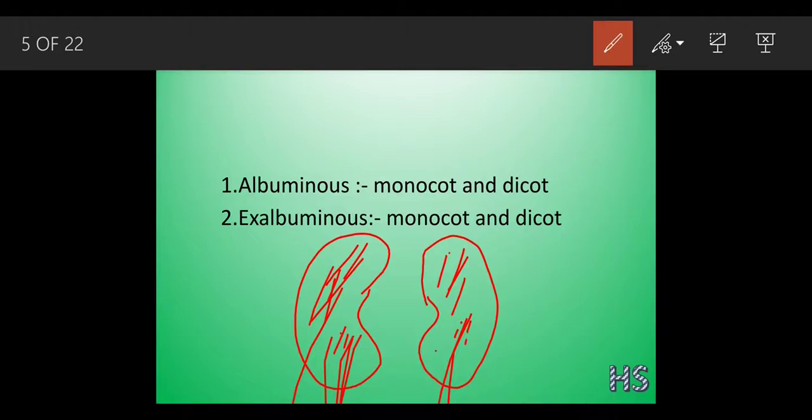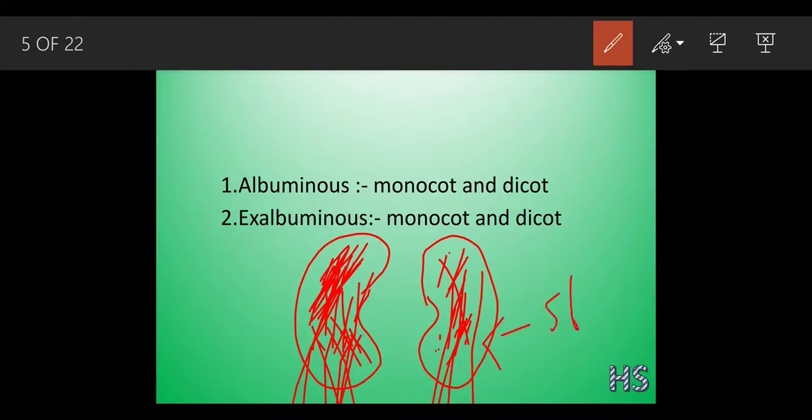Exalbuminous means what? Without the endosperm, without the nourishment. The food which is accumulated in the endosperm at the early development has been used by the embryo. So that is why whenever you see any of the grains, like gram and all, you will see this fleshy structure. Why does this part become very fleshy? Because this cotyledon stores the food and becomes thick.